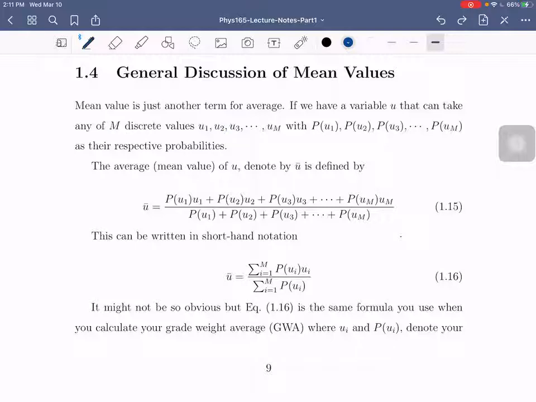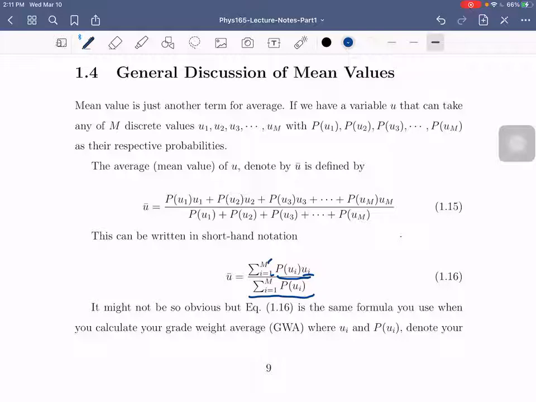Okay, so shorthand notation niya, of course, in summation, madali lang isulat. So you have summation over i to m of P of U sub i times U sub i divided by the summation of P of U sub i.